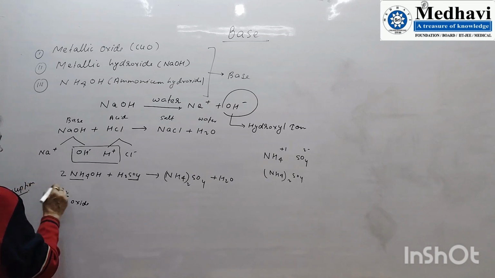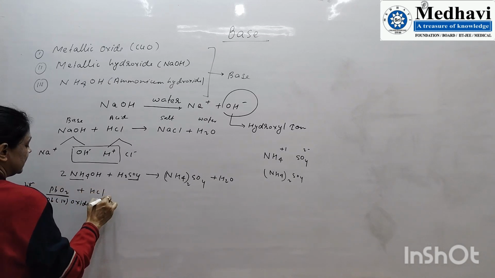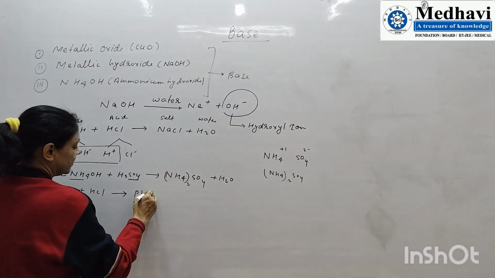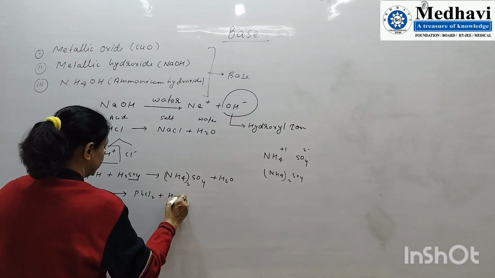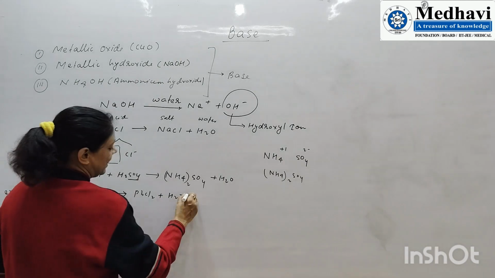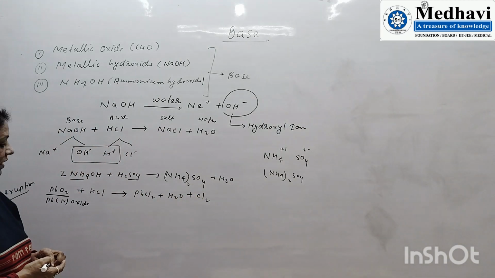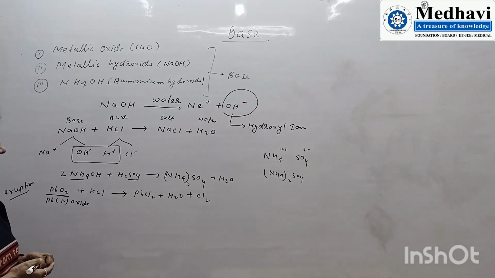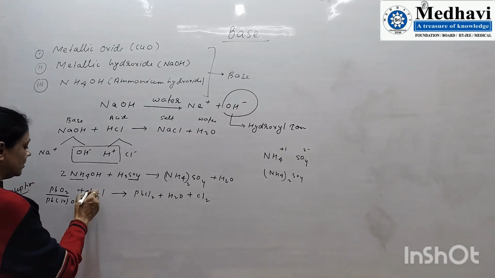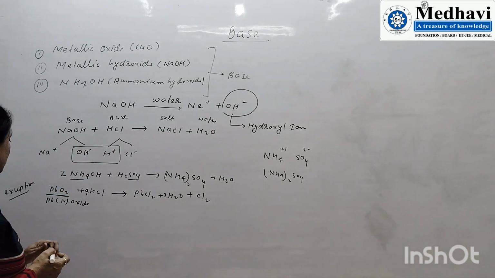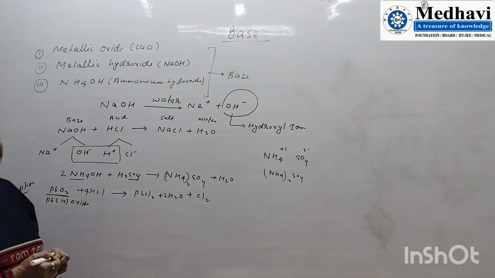Why? Because it reacts with an acid. Suppose the acid I have selected is HCl. It gives salt, it gives water, and apart from that, chlorine gas is also released. Suppose it is balanced, with 4HCl. That's why it is not kept in the category of bases.